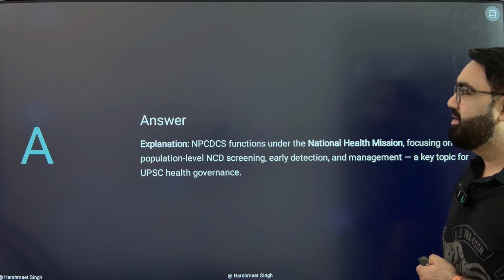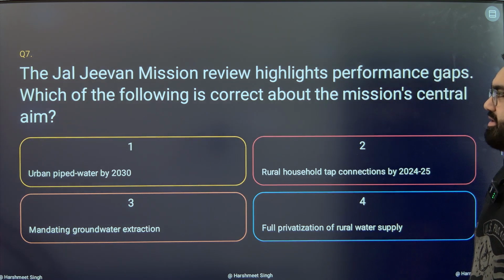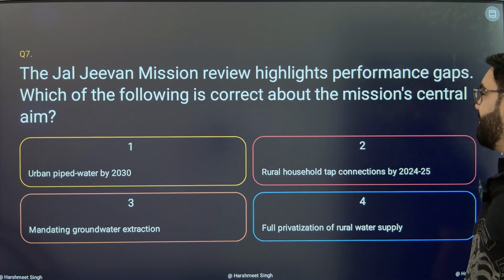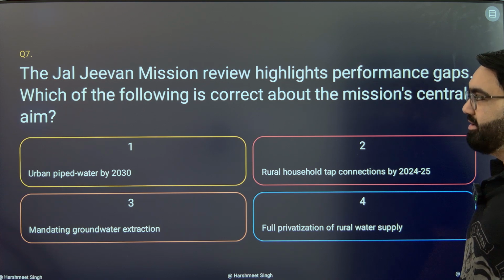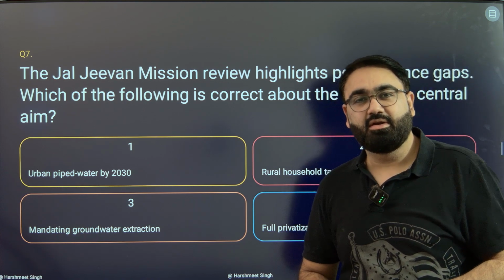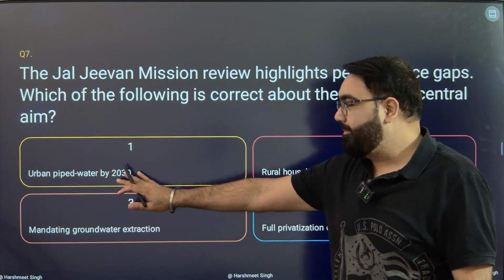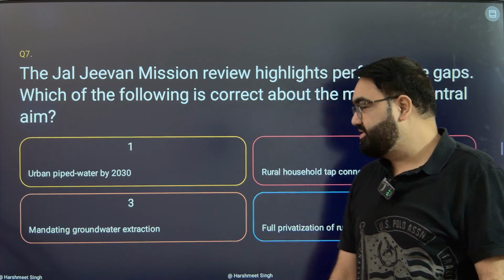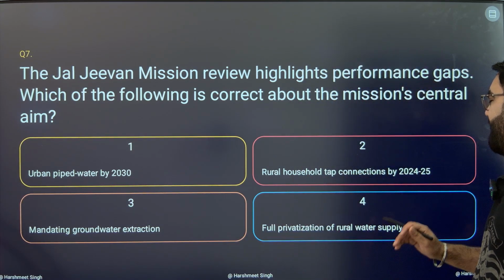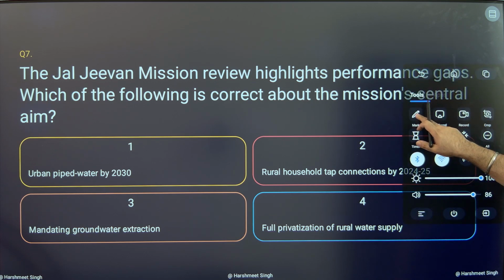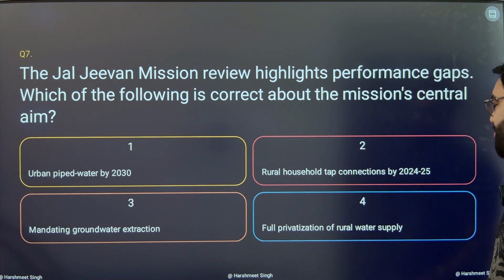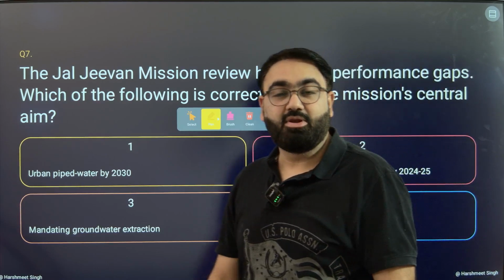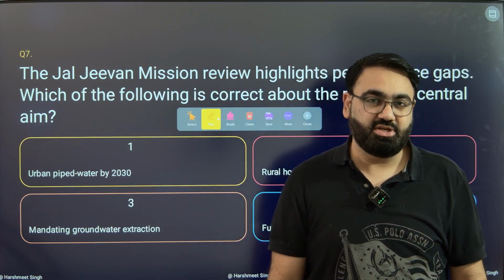Next is question number 7. The Jal Jeevan Mission review highlights performance gaps. Which of the following is correct about the mission's central aim? So what is it that the Jal Jeevan Mission was aiming to achieve? Urban piped water by 2030, mandating groundwater extraction, rural household tap connections by 2024-25, or full privatization of rural water supply. Which of these were the primary objective of the Jal Jeevan Mission?